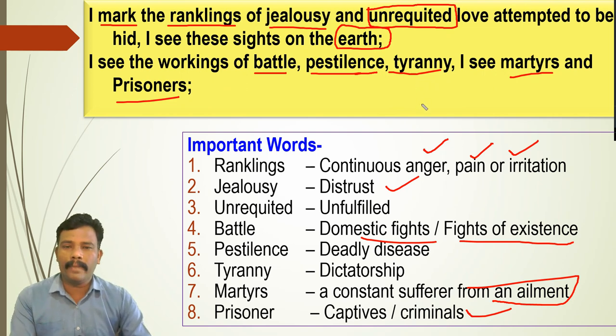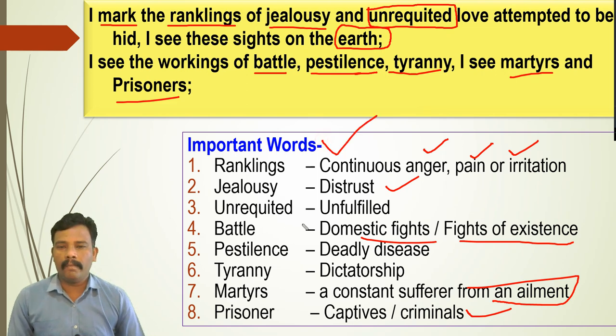If you know the meanings, then and then you can put these words in a particular context. So important words are given here, just like rankling, jealousy, unrequited, battle, pestilence, tyranny, martyrs, and prisoners. So even this is the condition of the entire world, and the poet is not talking only about a particular country, he is talking about the entire world.